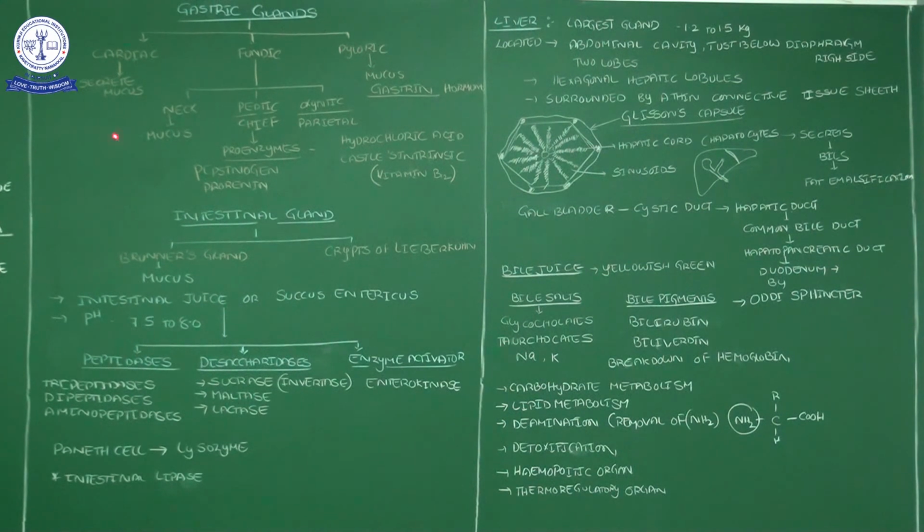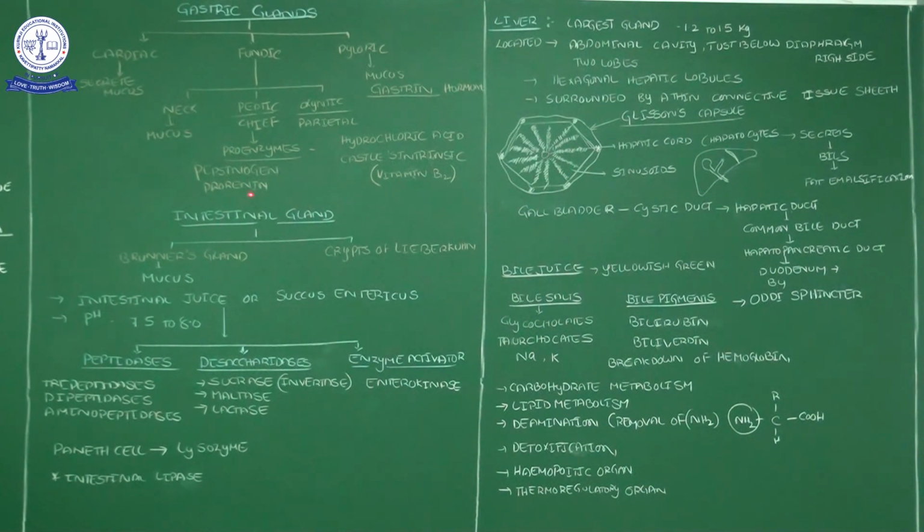Now see, neck cells are secreting only mucus as usual. Here the cardiac cells and the neck cells of the peptic cells secrete totally mucus, which acts as a lubricant and reduces the friction. And then peptic cells are chief cells. The name itself gives us an idea about their significance. Chief means important cells. These chief cells are producing the proenzymes. Already we discussed here, what are the proenzymes? Pepsinogen and prorenin. From pepsinogen, pepsin will form. Pepsin is the active form, pepsinogen is the inactive form.